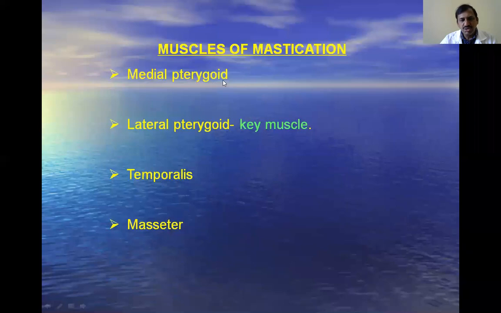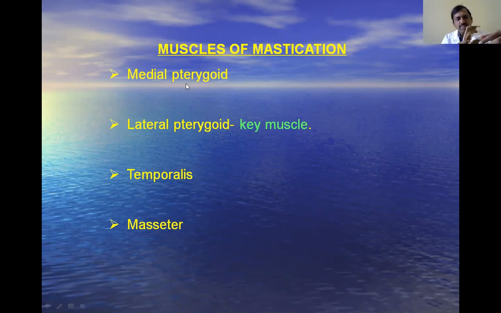First, take the medial pterygoid. The medial pterygoid muscle takes origin from the medial part of the pterygoid plates. There are two pterygoid plates, medial and lateral. The medial surface of the lateral pterygoid plate and the tuberosity of the maxilla give origin to the medial pterygoid, and it is inserted to the medial surface of the ramus of the mandible. Its nerve supply is by a direct branch from the mandibular nerve.